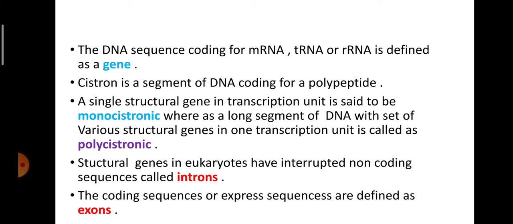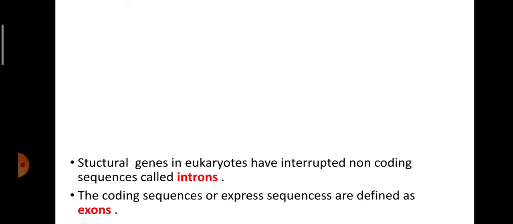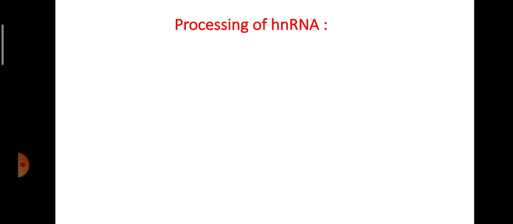Structural genes in eukaryotes have interrupted non-coding sequences called introns. The coding sequences or expressed sequences are defined as exons.